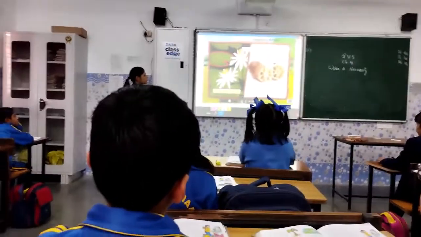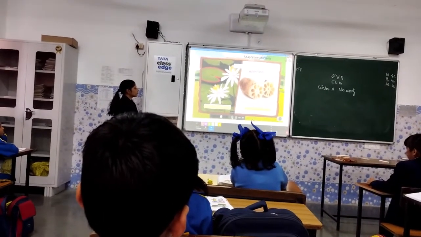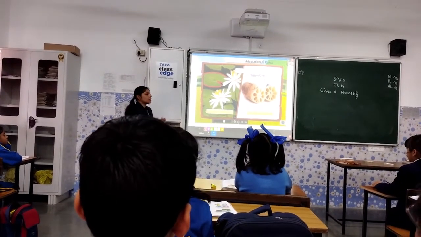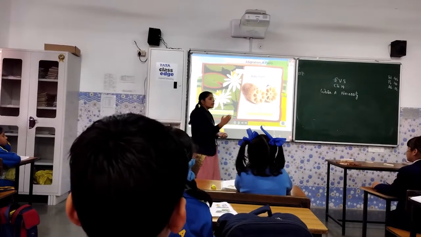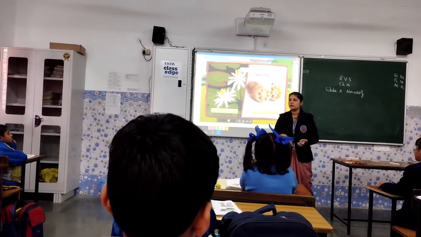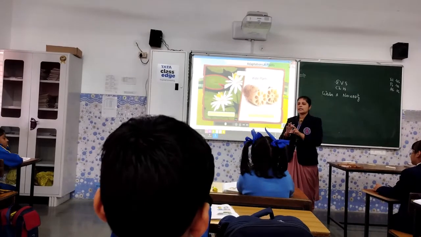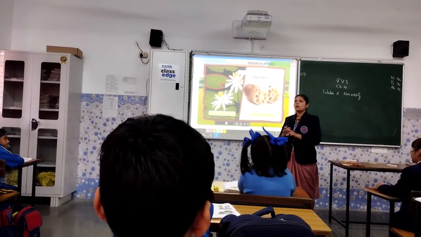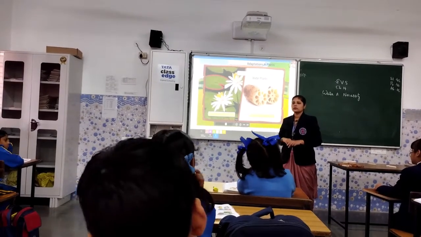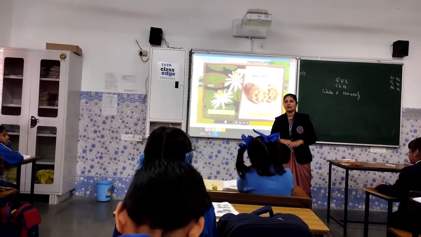Flat, wide, waxy leaves and long hollow stems help the leaves float on water. Now you might have seen that whenever you are seeing a lotus plant, its leaves always stay on the surface, on top. Why don't they move inside the water? Can anyone answer me why a boat is floating on the water? Ma'am, because it is heavy. Is it heavy, that's why it's floating, or it is lighter, that's why it is floating?